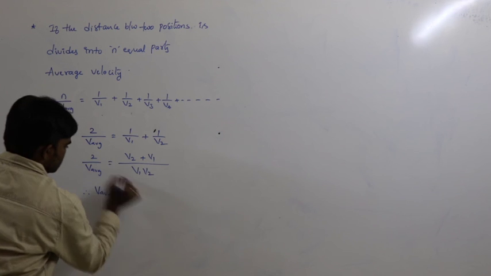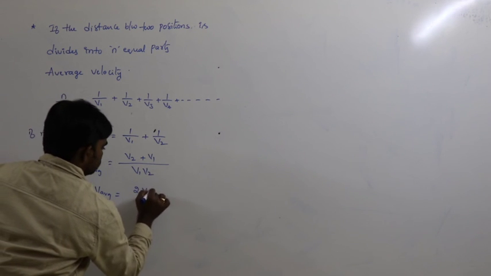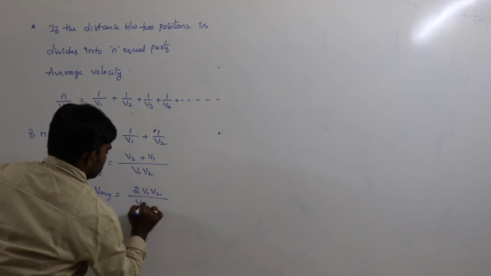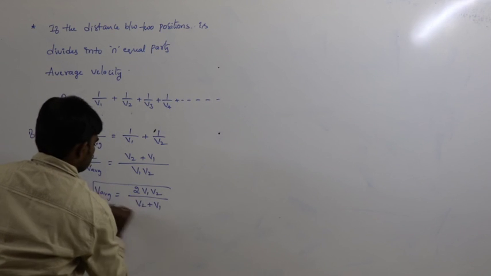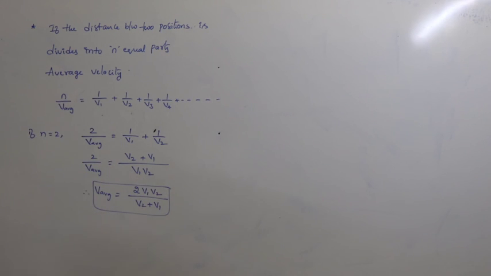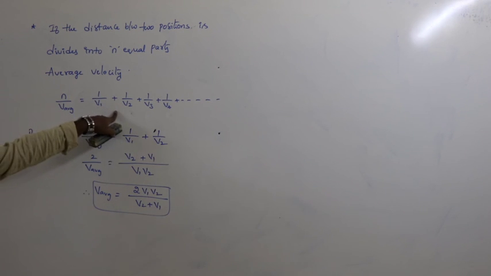Therefore, by cross multiplication, v average is 2 v1 v2 by v2 plus v1. This is the previous formula we derived already. This is the generalized formula if the distance between two positions divides into n parts.